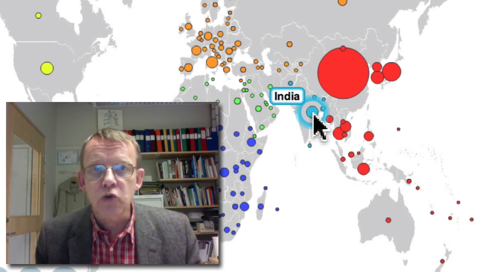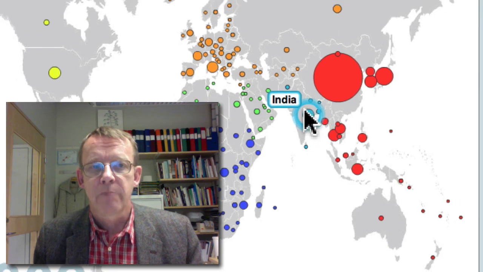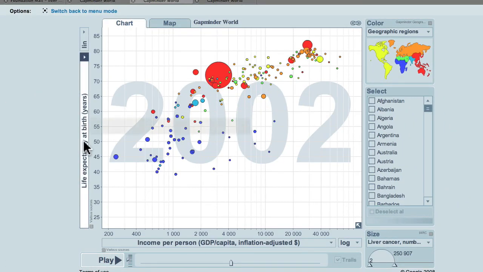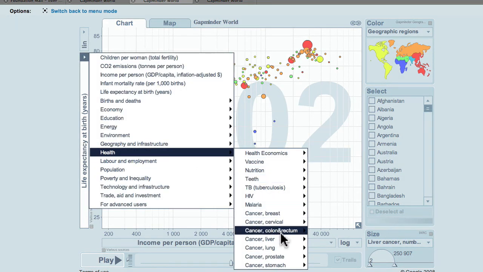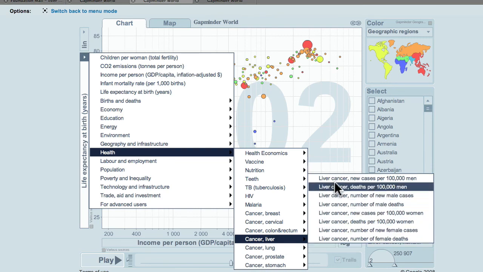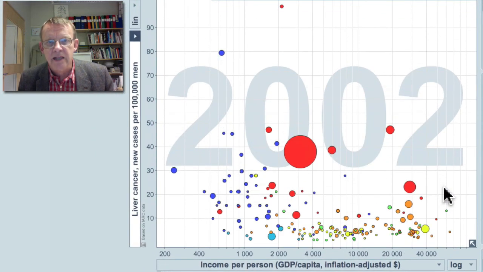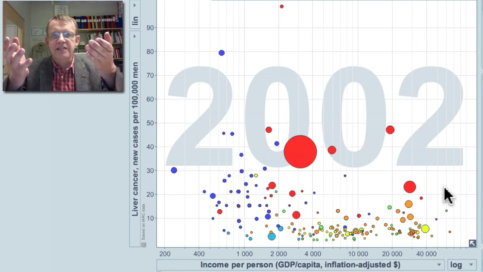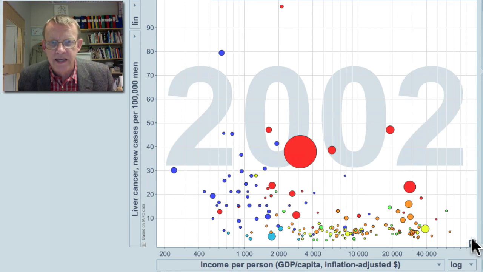So we need also to look at the number of new cases per 100,000 population, that is the rate. And you have to go back to the chart. And you click on the horizontal axis here. You go to health, to cancer of the liver, and liver cancer, new cases per 100,000 men. You click, and very soon you can see that the countries who are high up, they have a high risk of getting liver cancer for the men. And the size of the bubble shows how many get it.